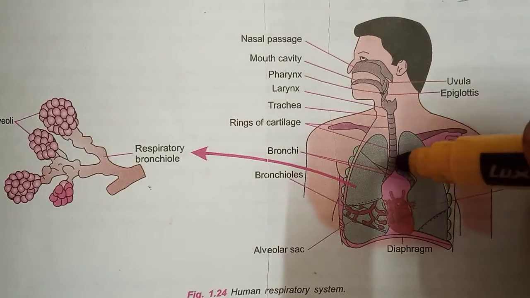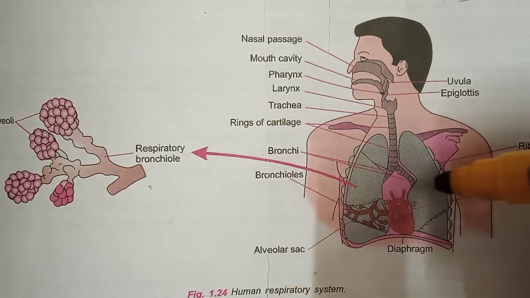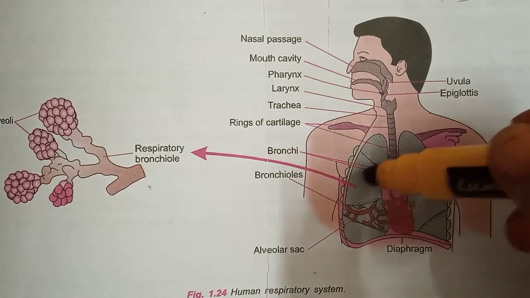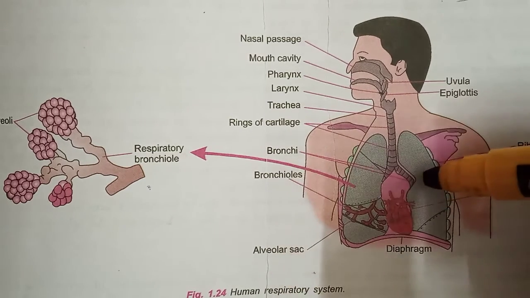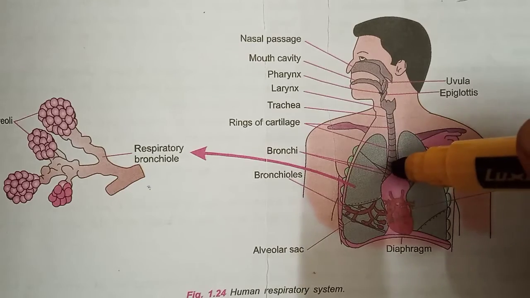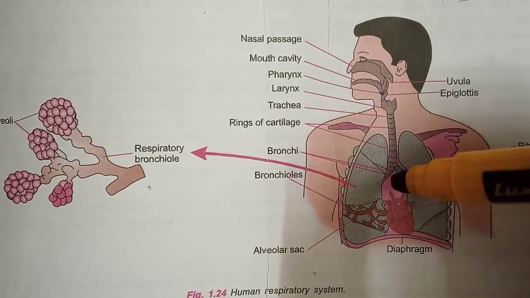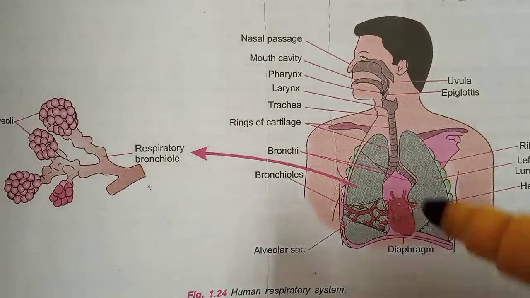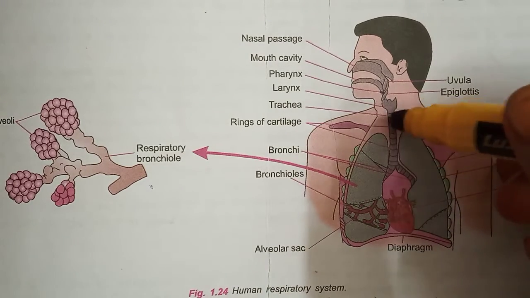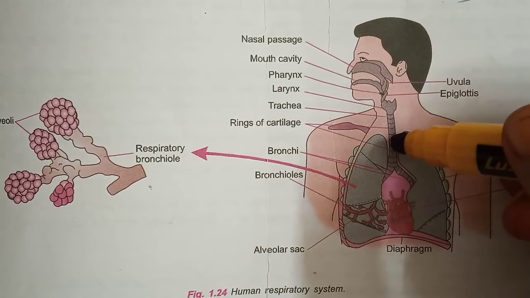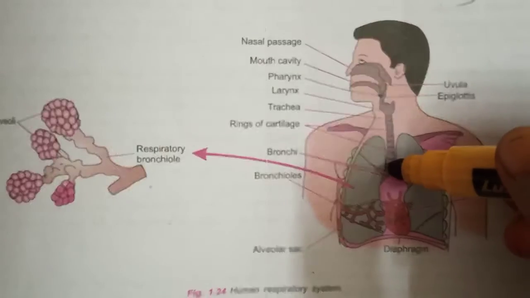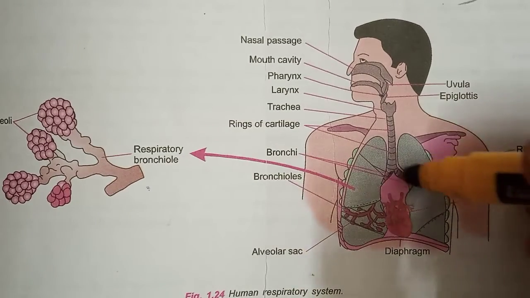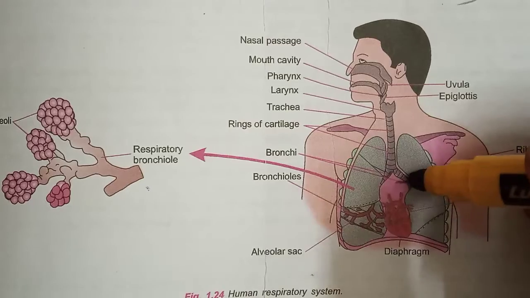So this is a bronchi. See, two branch-like structures are there, no? One on the left side, another on the right side. So that is called bronchi. A pair of bronchi comes out from the trachea. So this is the trachea. It is made up of rings of cartilage, and after that it will divide into two parts. That is called bronchi.